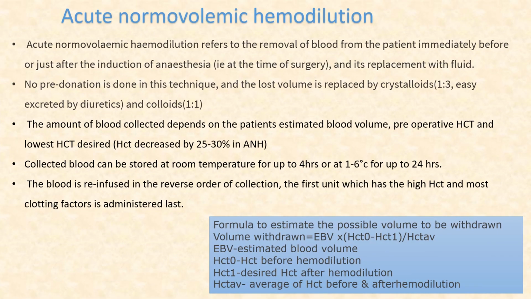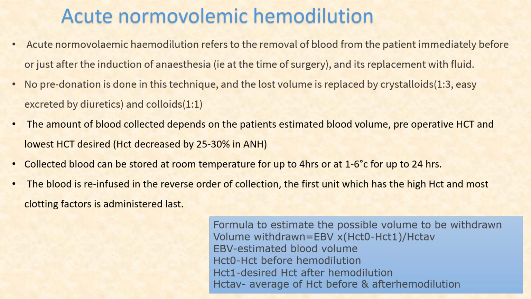Acute normovolemic hemodilution refers to the removal of blood from the patient immediately before or just after the induction of anesthesia. That is, at the time of the surgery we are doing it, and it is replaced with fluid. So no pre-donation is required in this technique, and the loss of volume is replaced by crystalloid or colloid. If you are using colloid, then the ratio will be 1 to 1. If you are using crystalloid, then the ratio is 1 to 3.